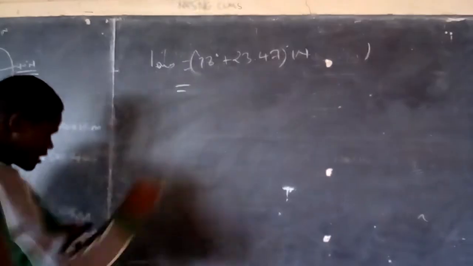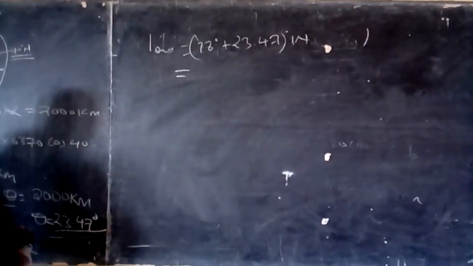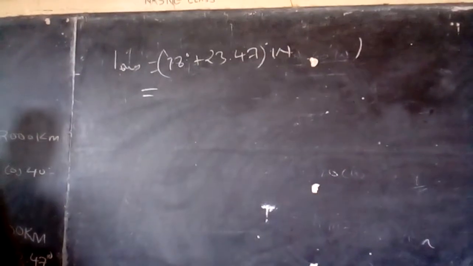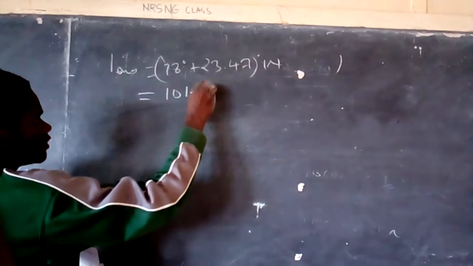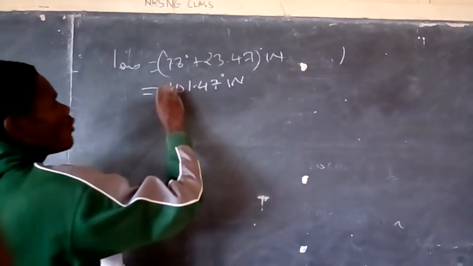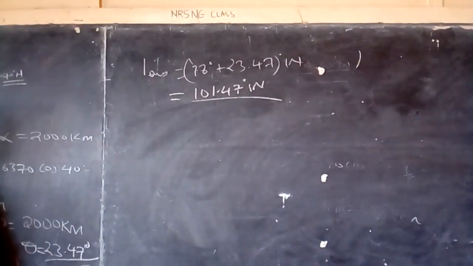Now what is that? If I add 78 plus 23.47, I get 101.47 degrees west. This is the longitude now, but they want what is called the position.